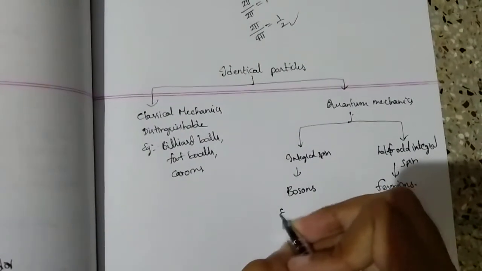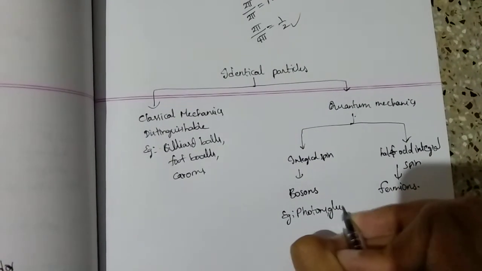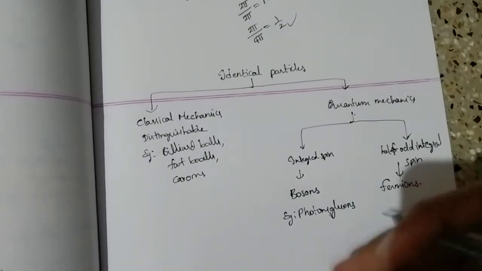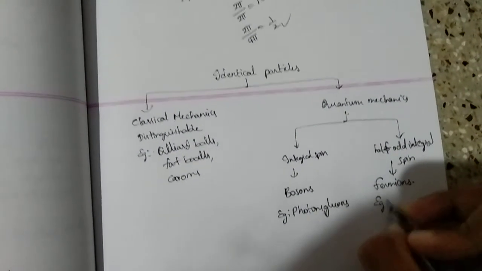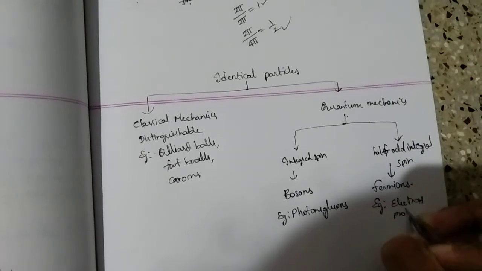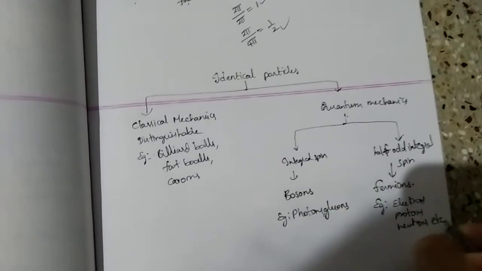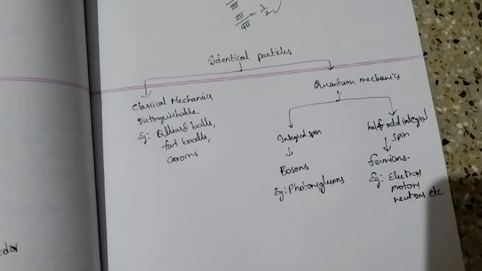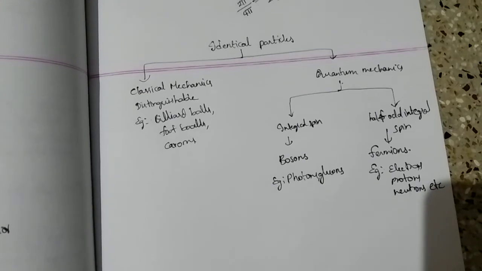Examples of bosons are photons and gluons. These help in exchanging energies or forces between the particles. Examples of fermions are electrons, protons, neutrons, etc. So matter is made up of fermions. So this is regarding identical particles in classical mechanics and quantum mechanics.